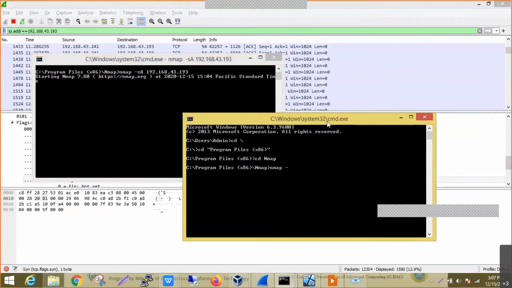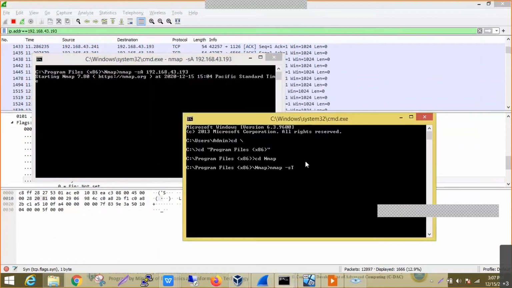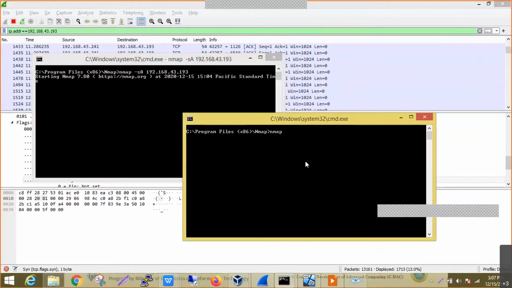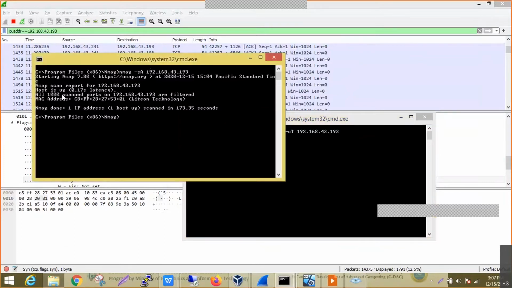Meanwhile, this is the command we are talking about: Nmap -sA, with the IP address we are scanning. Okay, we got the result of the acknowledgement scan. It says all the 1,000 scanned ports on this particular IP are filtered.